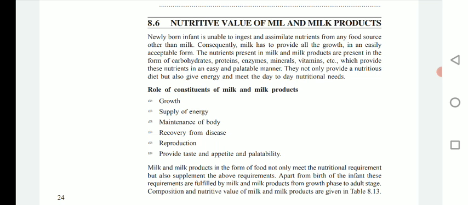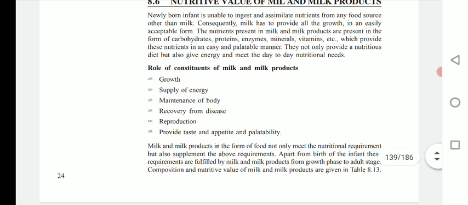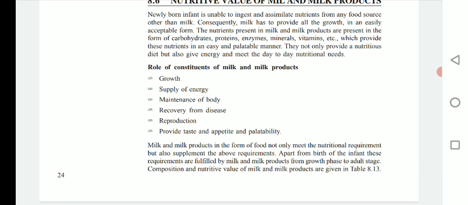The nutrients present in milk and milk products are in the form of carbohydrates, proteins, enzymes, minerals, vitamins, etc. Milk principally has all types of nutrients, and it includes carbohydrates, proteins, enzymes, minerals, vitamins, as well as fats, which provide these nutrients in an easy and palatable manner. They not only provide a nutritious diet, but also give energy and meet the day-to-day nutritional needs. Okay, so the role of constituents of milk and milk products.